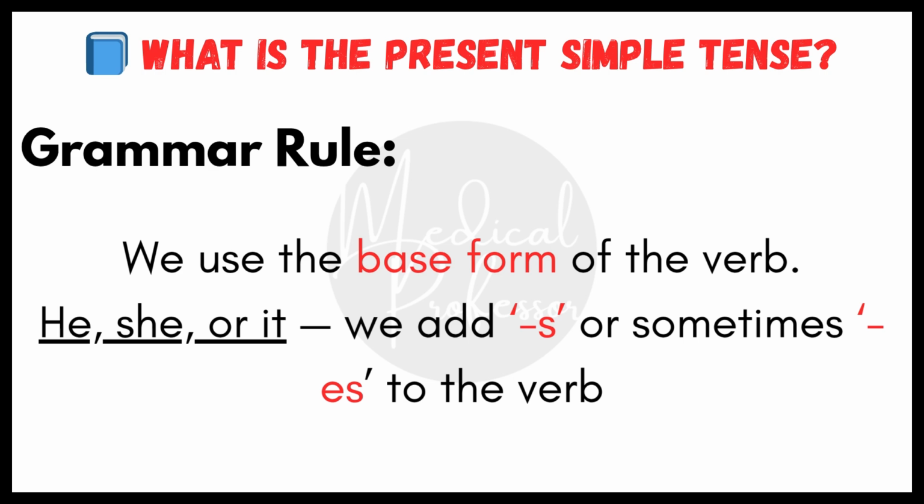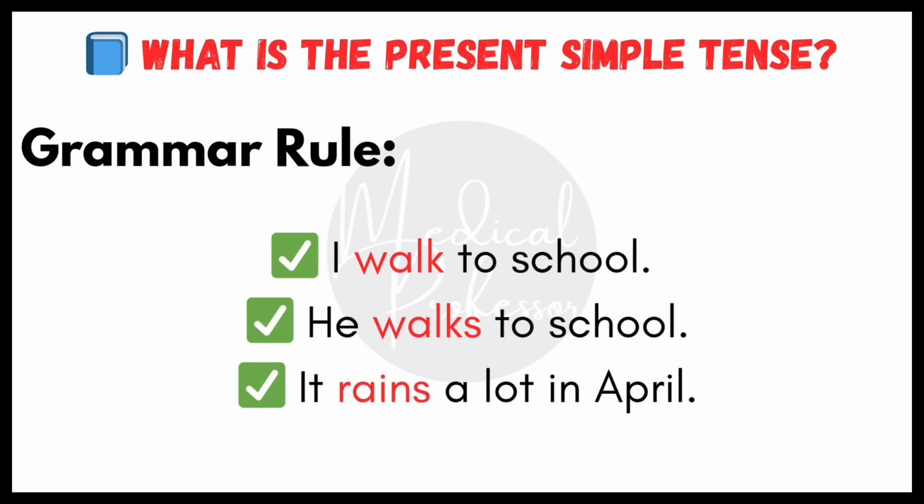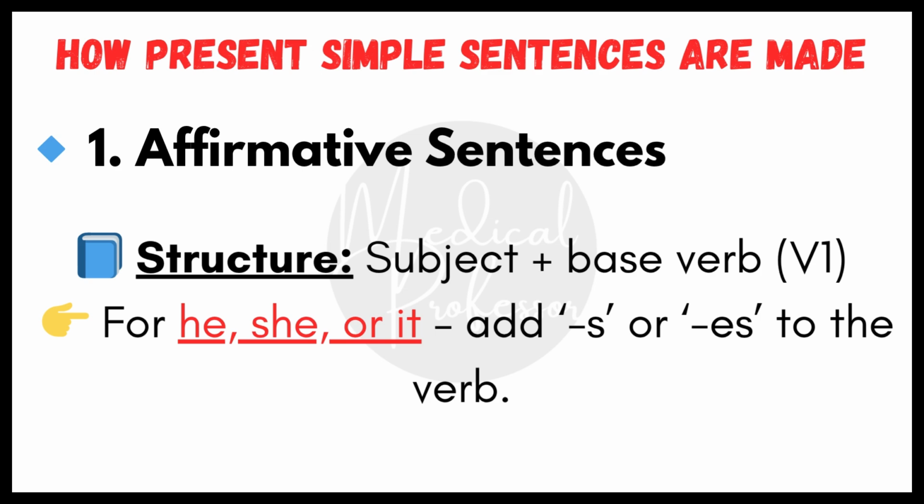But when the subject is he, she, or it, we add s or sometimes es to the verb. I walk to school. She walks to school. It rains a lot in April. So remember, add s or es for he, she, it, and just use the base form for I, you, we, they. Now let's look at how present simple sentences are made.